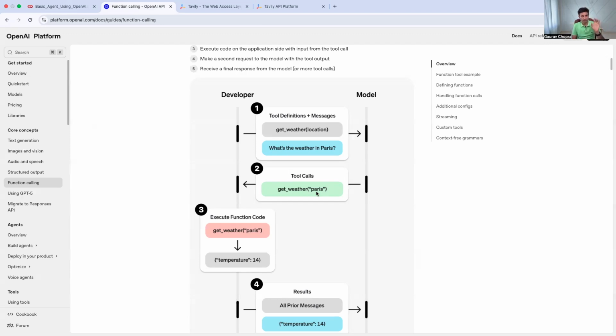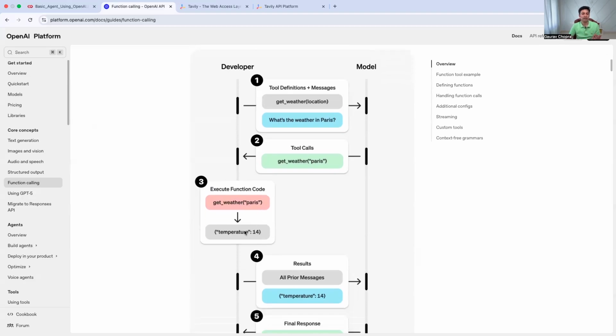The developer implements tools or functions and gives them to the model, saying that for a user query, tell me how I should call this tool, meaning what should be the parameter, because that's driven at runtime. There's no rule here. We can't write any rule like, if X is the input, then Y is the parameter. Now, once the model says this is the tool you have to call, with this particular parameter, the third step is very simple. It's just the execution of the function, the way we execute any code in any programming language, and that code will generate the output. Here it is generating the output, temperature 14.